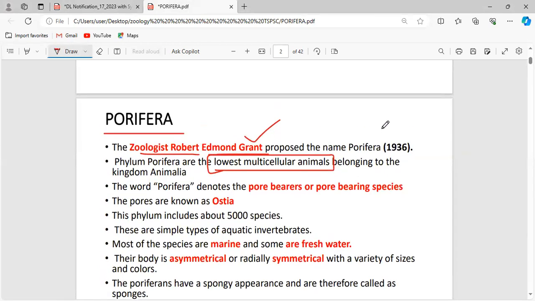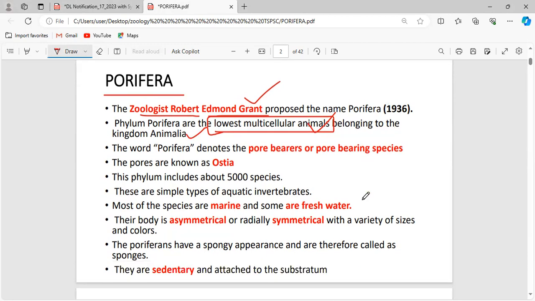You have to remember the outline classification of the animal kingdom. In the animal kingdom, we have two different categories: Protozoa and Eumetazoa. Under this, further three classifications have been made, and one of the terms is Parazoa. The best example of Parazoa is Porifera. As it is multicellular in nature, Porifera is the lowest multicellular animals belonging to the kingdom Animalia.